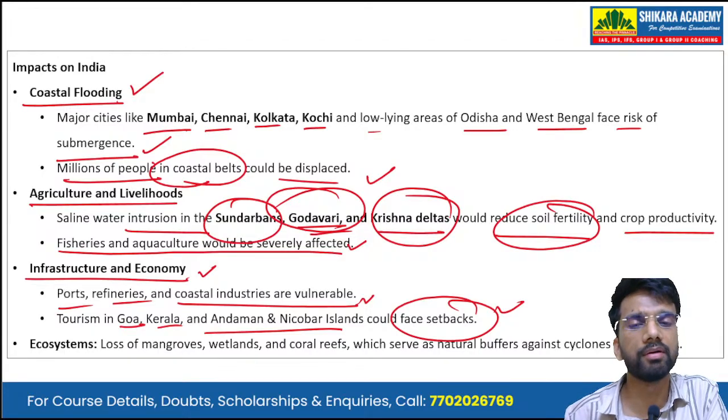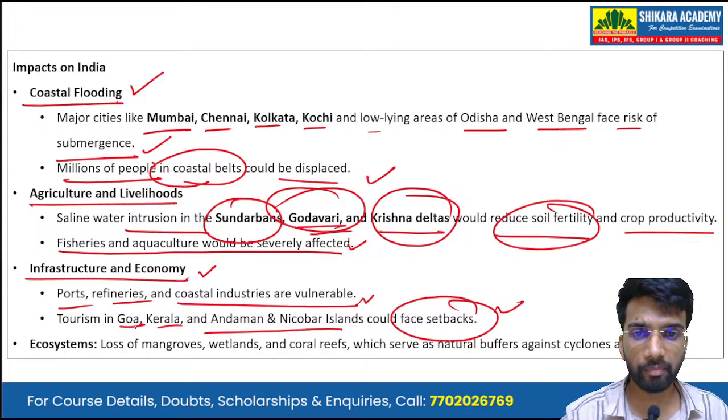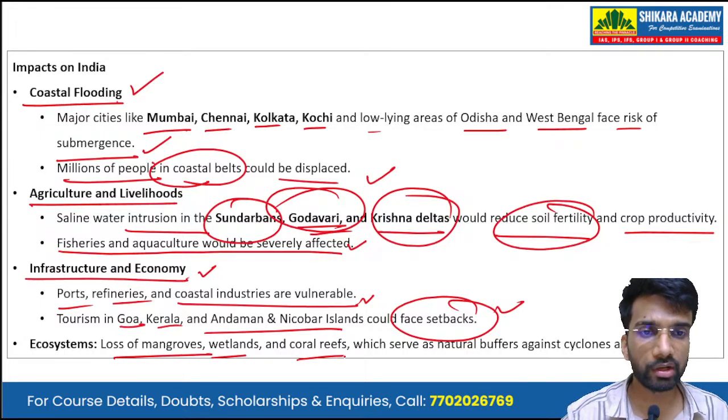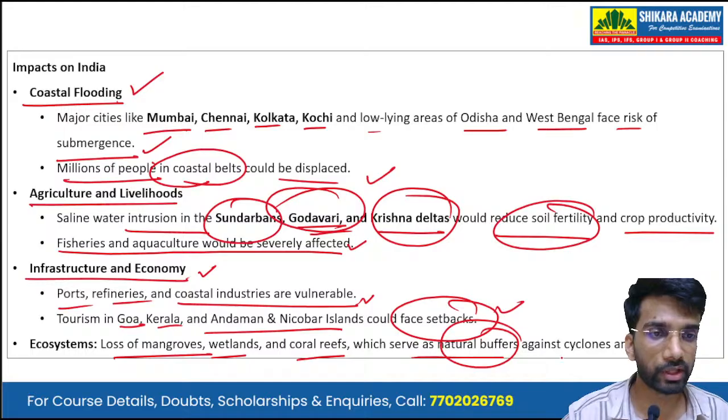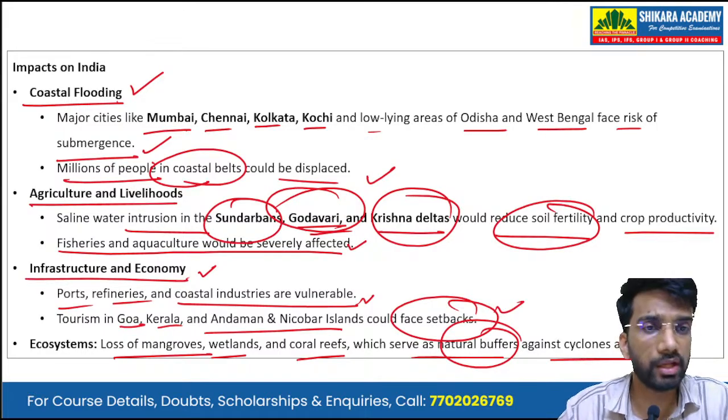Okay, so we can have the loss of ecosystems, loss of mangroves, wetlands, and coral reefs, which serve as the natural buffers against cyclones as well as erosion.